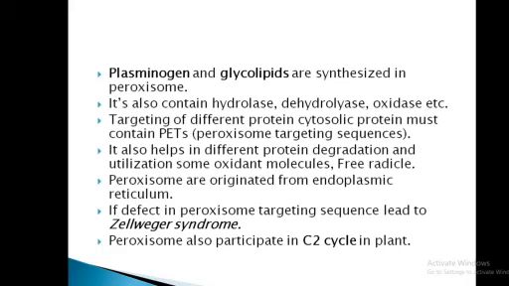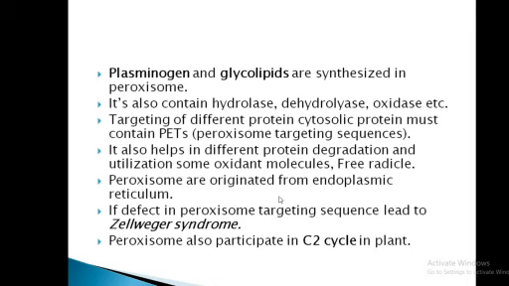Peroxisomes take in proteins which are to be degraded. They take free radicals and oxidizing molecules which are harmful to the cell membrane or cell organelles.